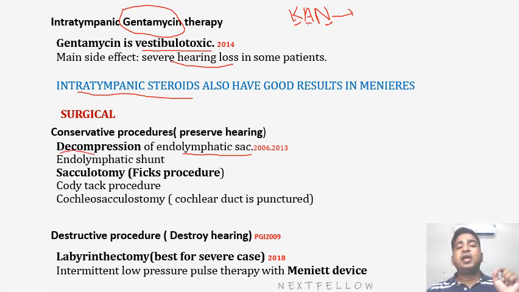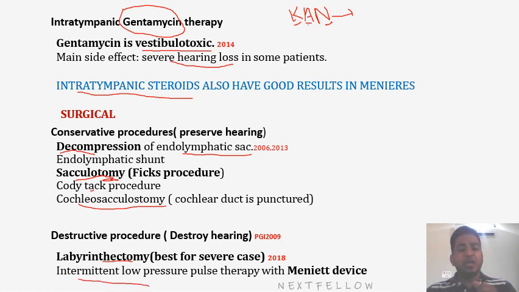Then what are the other procedures? Endolymphatic shunt, sacculotomy. Tomy always means to make a hole or to open up. Then the Cordotomy procedure and cochleosacculotomy. These all are conservative procedures. What are the destructive procedures? Labyrinthectomy. Ectomy means to remove. So removing the labyrinth is a destructive procedure. If you remove the labyrinth, hearing will also be removed. It can be used in very severe intractable disease where all other modes of treatment are not helpful. In that case we can do labyrinthectomy.